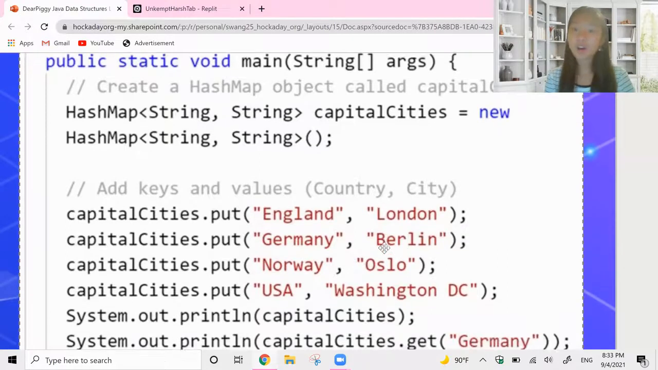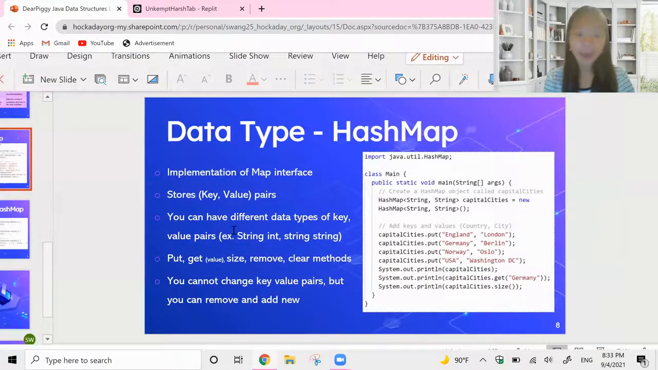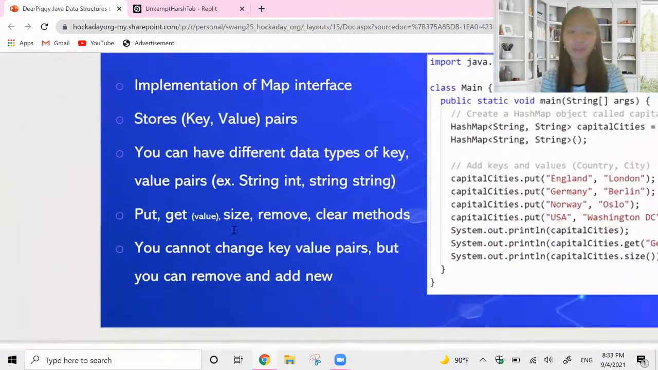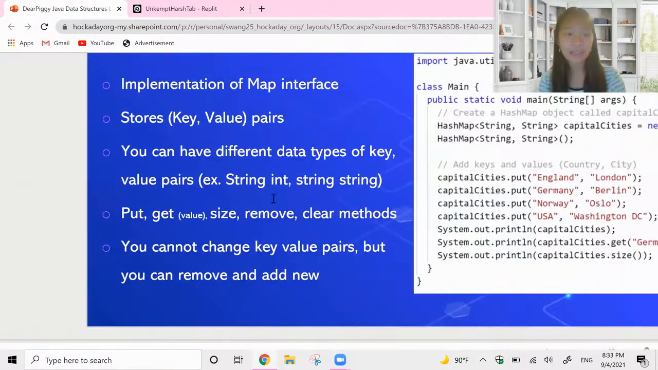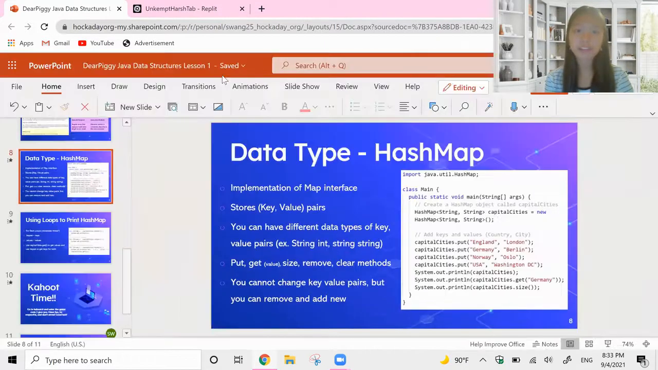So let's talk about how to create a hash map. Let me go ahead and create it really fast. Let's look at these bullet points. Is there anything I need to mention before we start writing some code? Nope, we can get started.